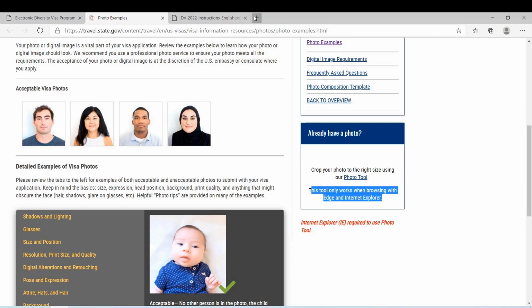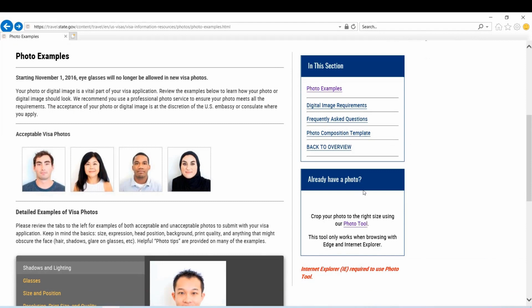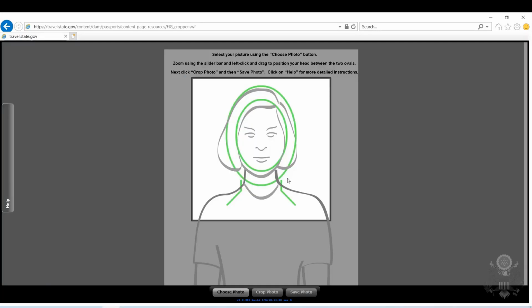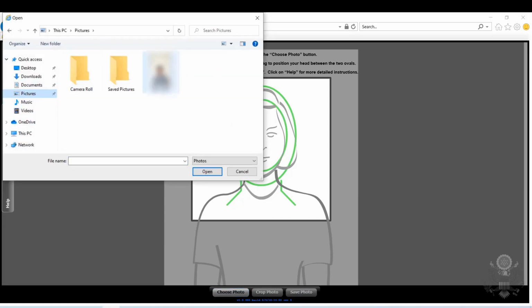Frankly, I'm using Microsoft Edge, but I don't know why it's not working. So I'm going to go here for Explorer, and I'm going to click here, and you see it's loaded. Okay, so now I'm going to choose the photo, which would be in here, one of my old photos.